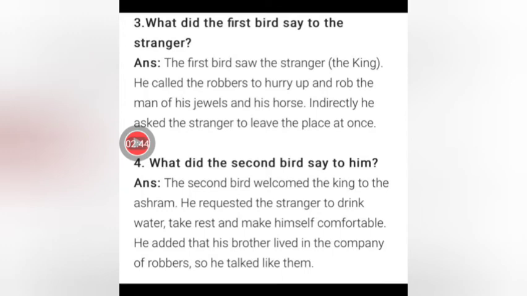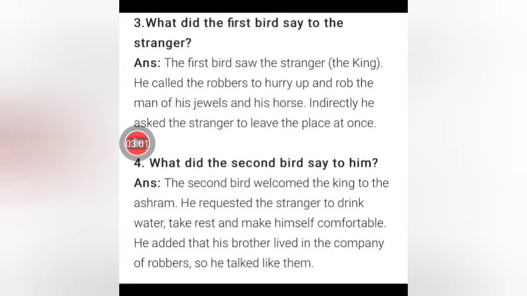I'll repeat the answer. The first bird saw the stranger, that was the king. He called the robbers to hurry up and rob the man of his jewels and his horse. Indirectly, he asked the stranger to leave the place at once.